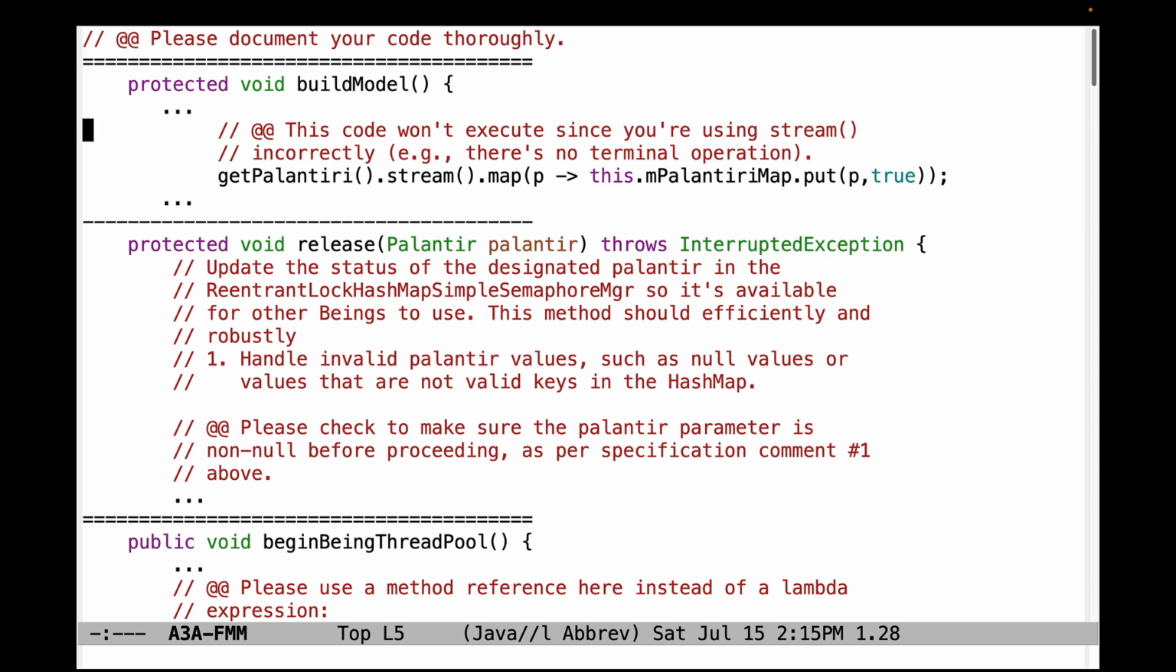Second, let's take a look at some things left over from the earlier assignments. This code won't execute here because there's no terminal operation, so make sure you put the terminal operation in here. Down here, this is a problem. Make sure that you check that the Palantiri parameter is non-null before proceeding, as per the specification comment above.